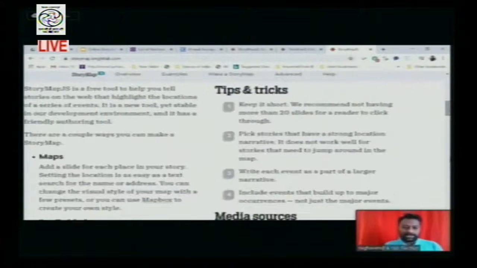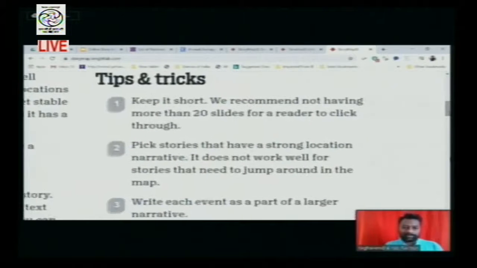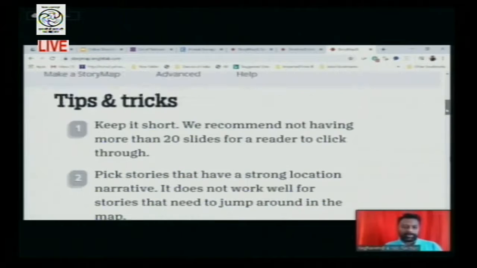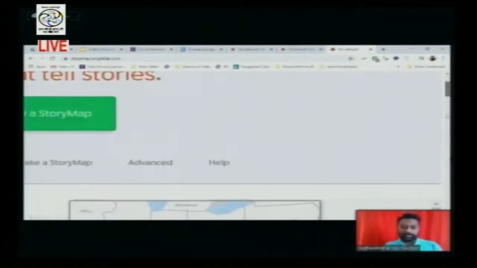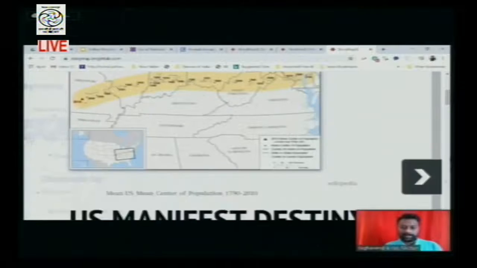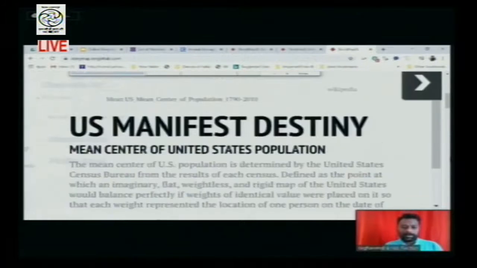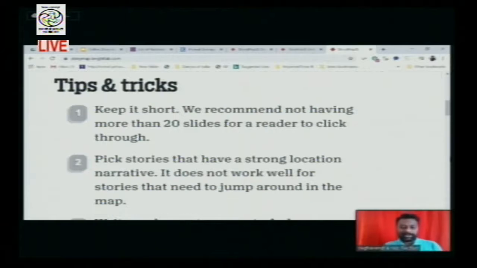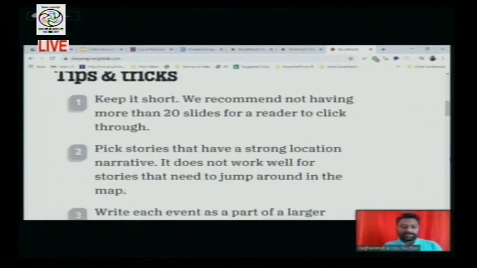Before that, I am highlighting some tips and tricks before making a story map. The first one: your story map should be very short. It is not recommended to have more than 20 slides. You can make more, but to make an effective story map, in general, fewer than 20 would be feasible.